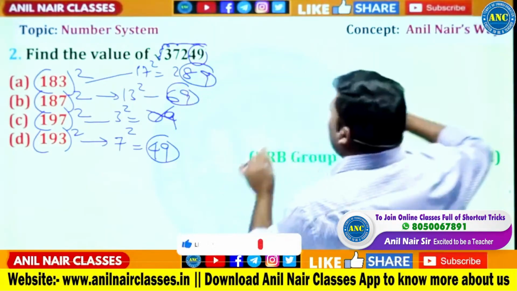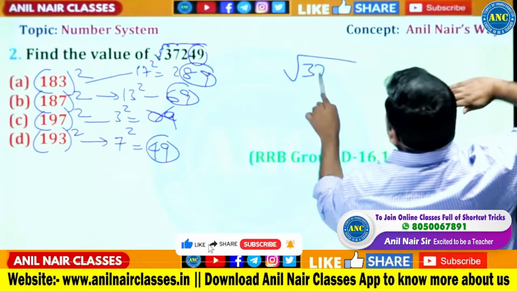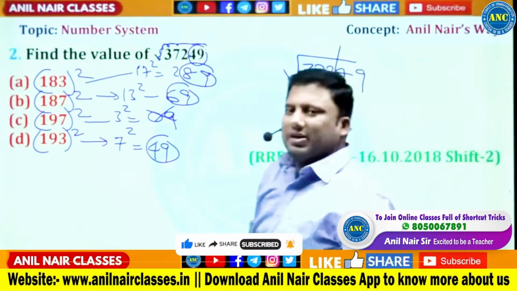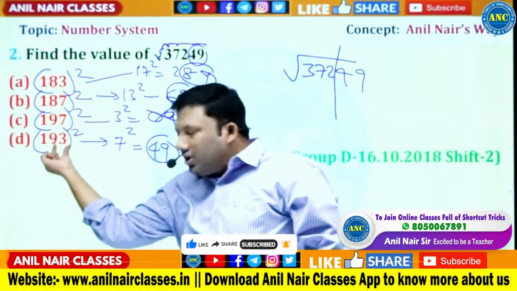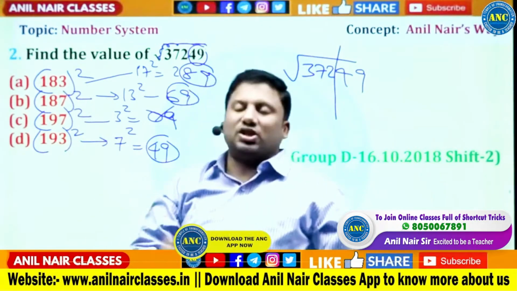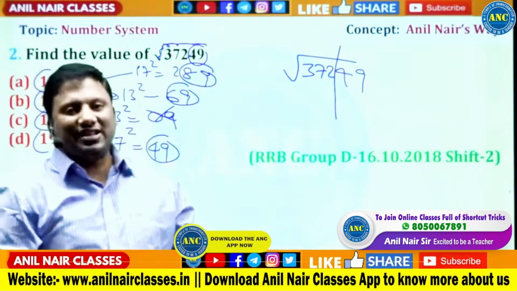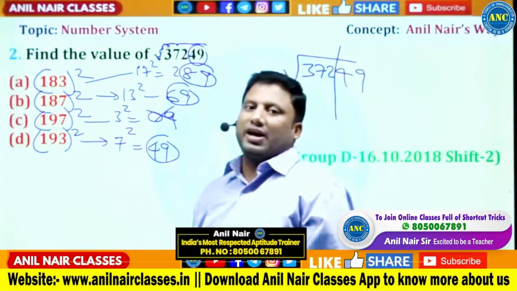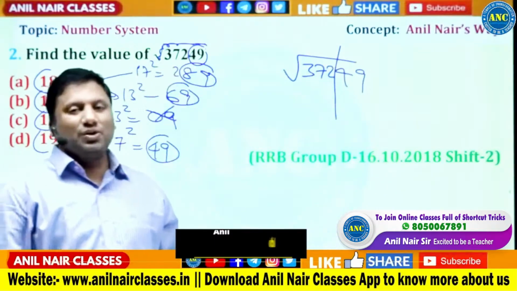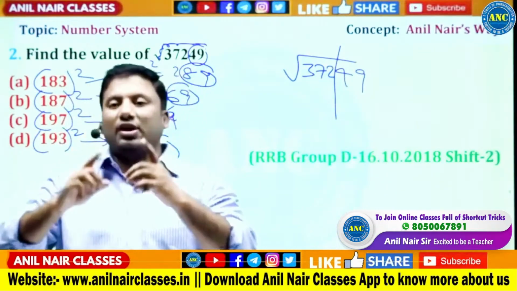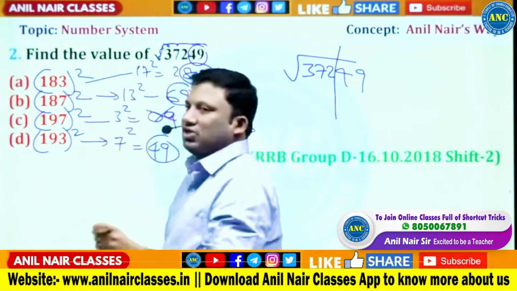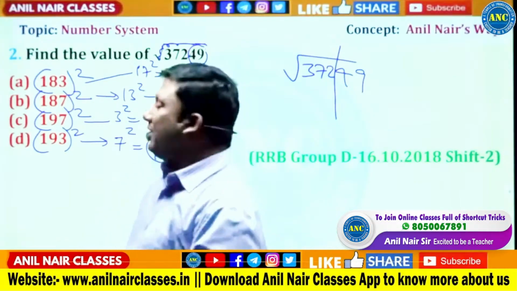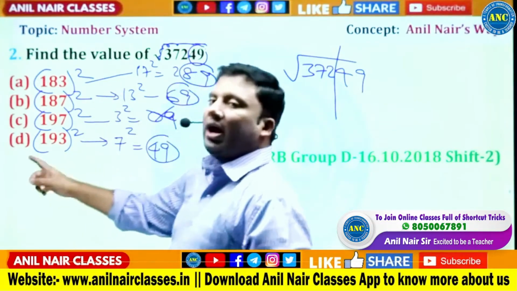Otherwise, what you will do is take the root of 37249 and do it like this. This is a very complex method. All you need is to know that logic. What is the concept that we discussed? x square, 50 plus or minus x whole square, 100 plus or minus x whole square: the last two digits will be the same. 193 square, 93 square, it is 7 less than 100. 7 square, 49. Only one option is there.